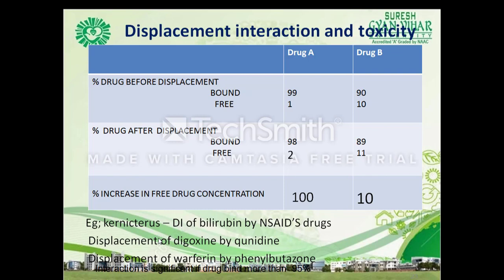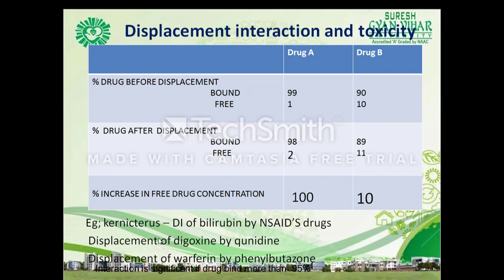With a drug of large volume of distribution such as digoxin, even a substantial increase in the degree of displacement of drug in the plasma may not cause a large increase in free drug concentration, and dose adjustment may not be required.